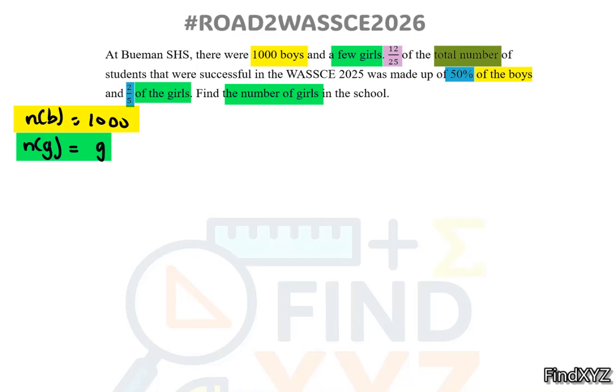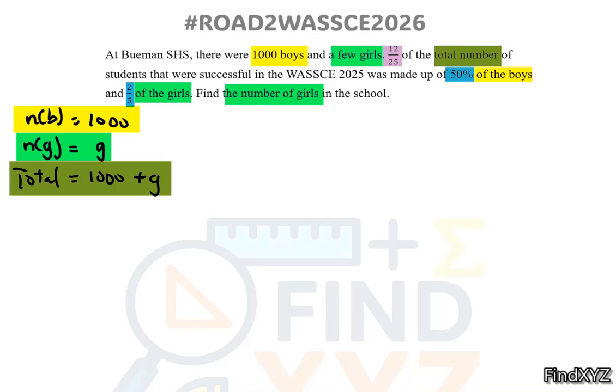Then, what is the total number of people at Bueman Senior High School? We have to add the number of boys and the number of girls. So total will be 1,000 plus g. Now 1,000 is a constant, g is a variable. Since we don't know the value of g yet, we can't put the two together. So the total number of students will be 1,000 plus g.